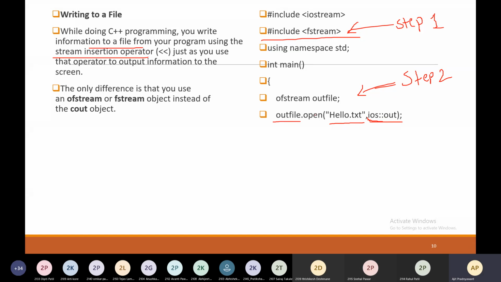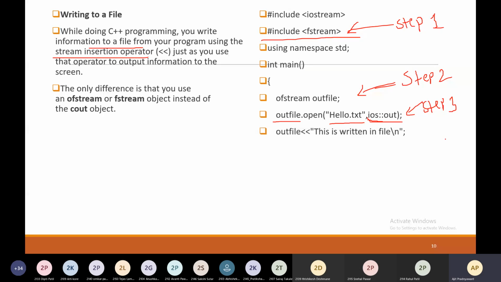It means this file is used for writing purpose, or this file is open for writing purpose. This is your step 3.